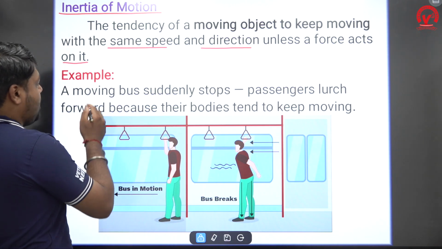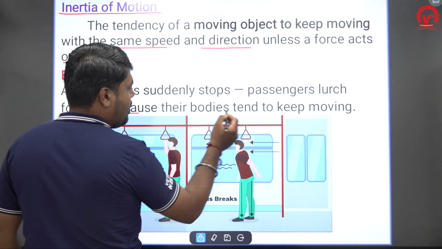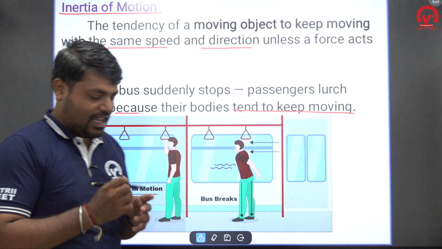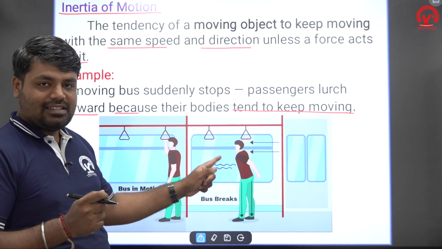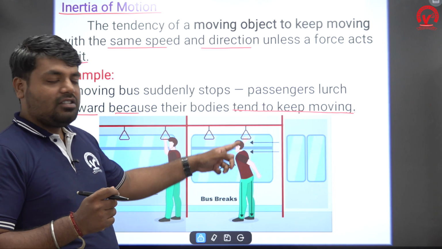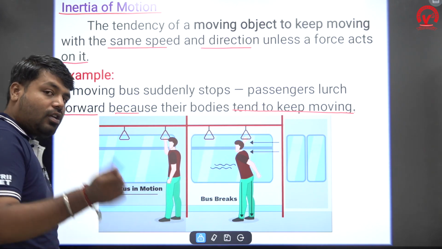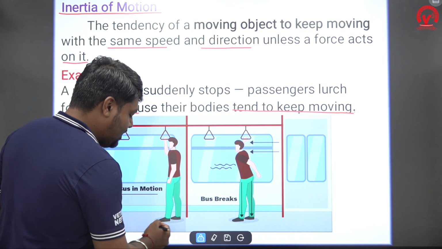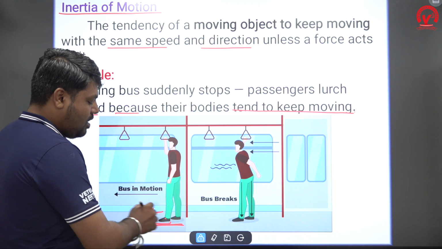Listen carefully. A moving bus suddenly stops. Passengers lurch forward because their bodies tend to keep moving. So you are traveling in a bus, and you do not have any seat to sit, so you are standing in the bus. The bus is in motion. You are also in motion, because you are in contact with the bus, right? So the bus's motion means you are also in motion.